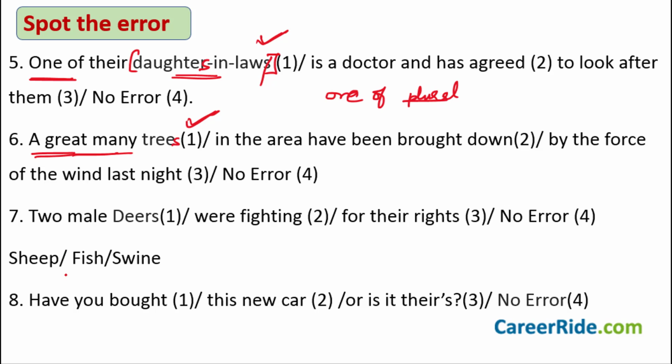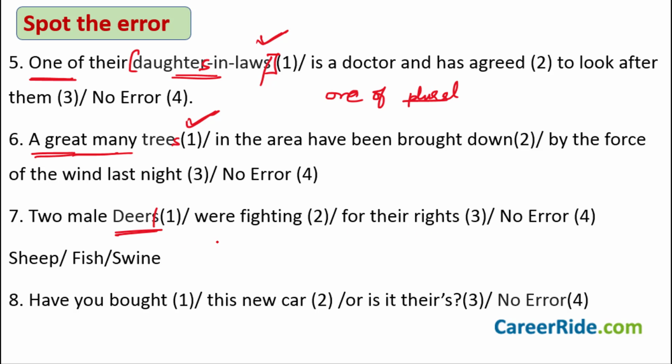Sentence number 7. Two male deers were fighting for their rights. And the fourth part says no error. Where is the mistake? The mistake is again in the first part of the sentence itself. Why? Because this word, deer, always exists without S. So this S should not be here. Two male deer were fighting for their rights is what you would say.